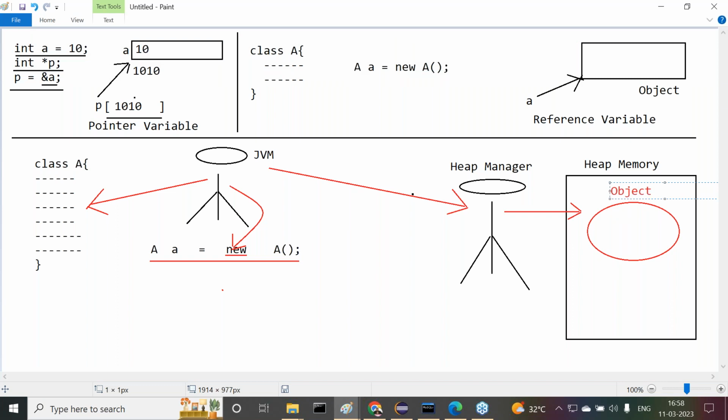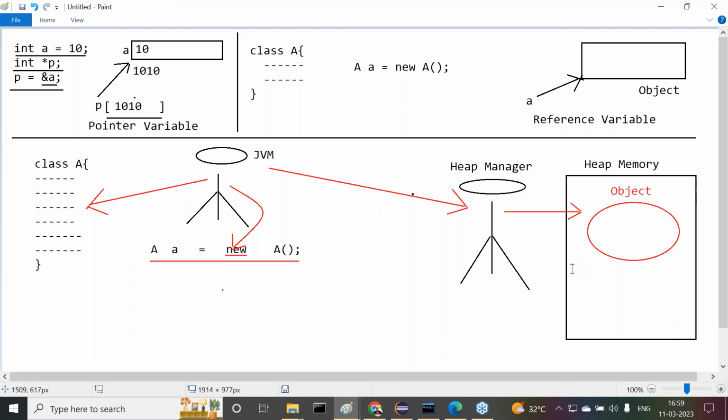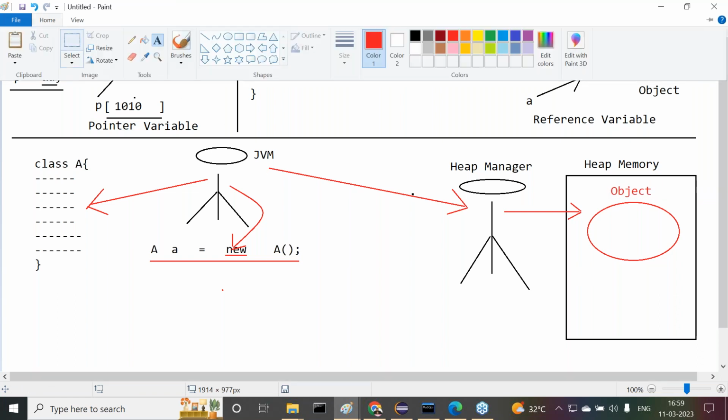Now, this is called what? An object. Okay, are all of you following my point now? This is called what? An object. An object is created. When an object is created at a heap memory,